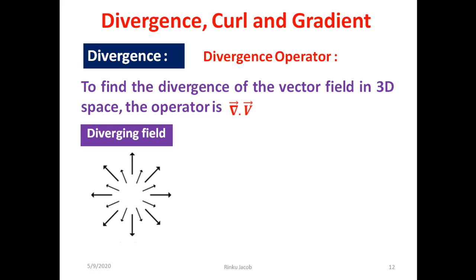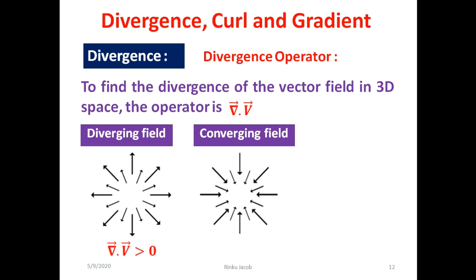First we take the case of a field diverging out from a point. For example, we can assume the electric field diverging out from a positive charge. Here when we take the divergence of the field vector V, the result will be greater than 0. Because when we take the divergence of the vector, we are asking whether the field is diverging out. In this case, the field is diverging out. So the answer is yes, or we say it is positive. So the divergence of the vector is positive, or greater than 0.